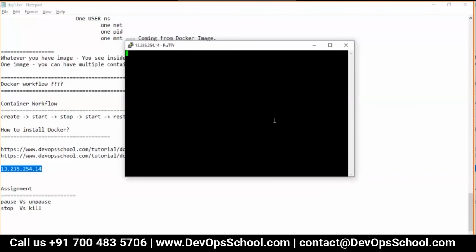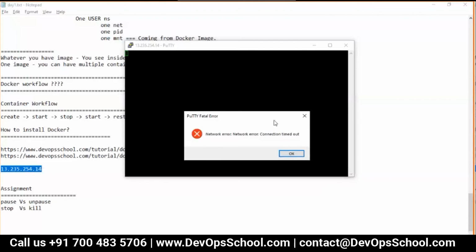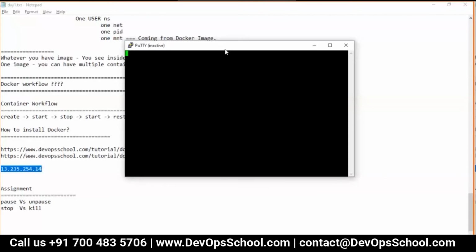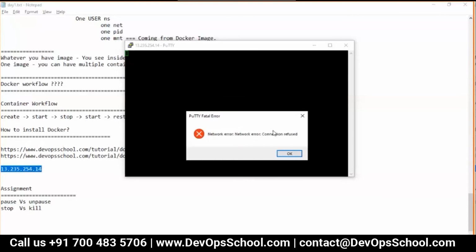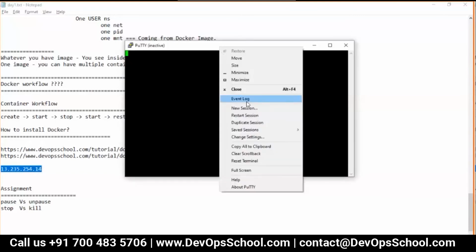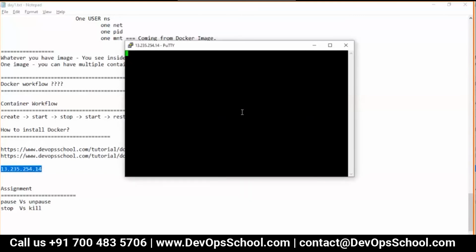So I've created a virtual machine for the demo environment on AWS EC2, and I will log into this instance and install the Docker. It takes a few seconds to boot up.